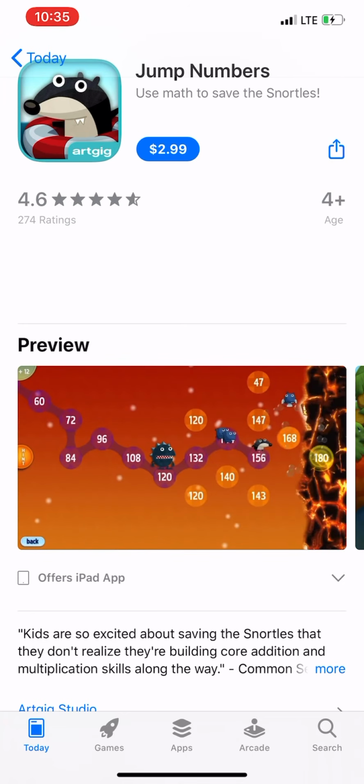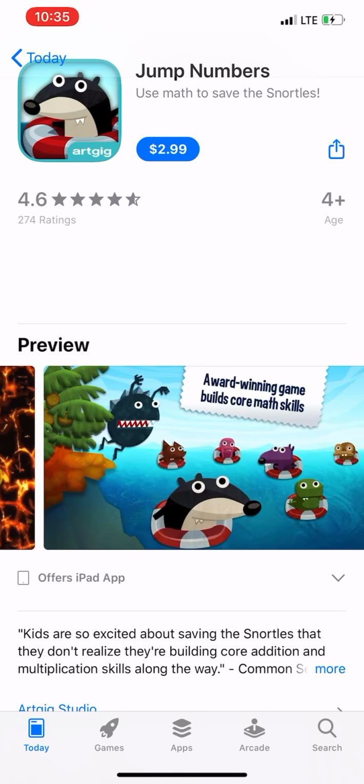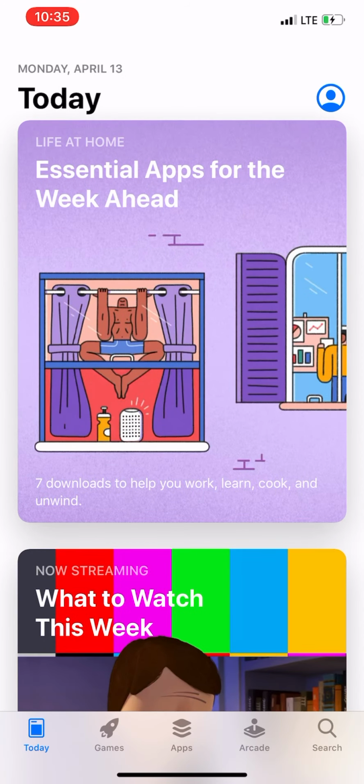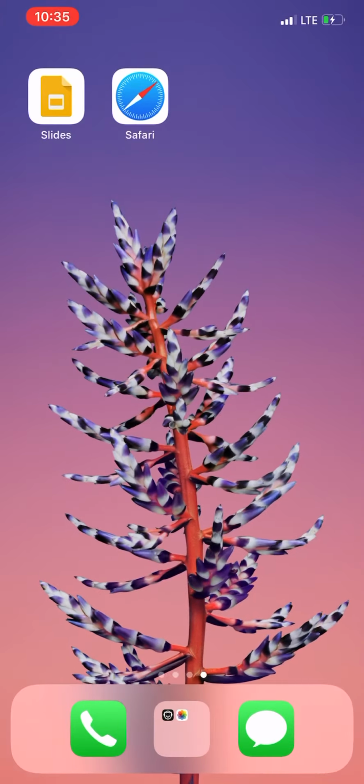This game includes characters called Snortles, as you can see, and the Snortles are there to help along the way. Some of the additional apps we also did were Reading Rewards, Multiflow, Bamboo Paper, and Monster Physics.